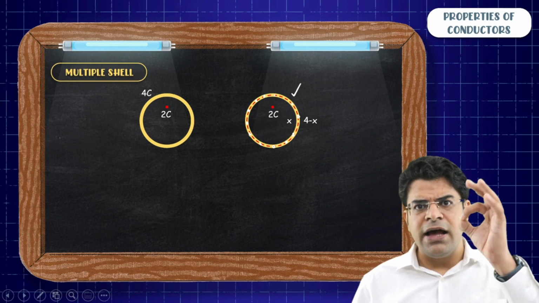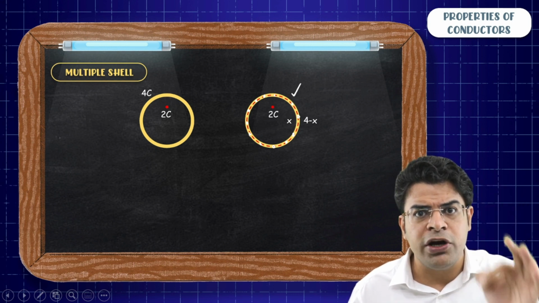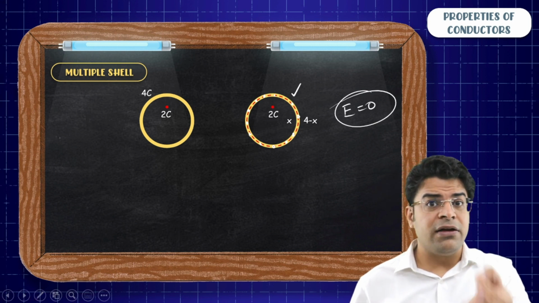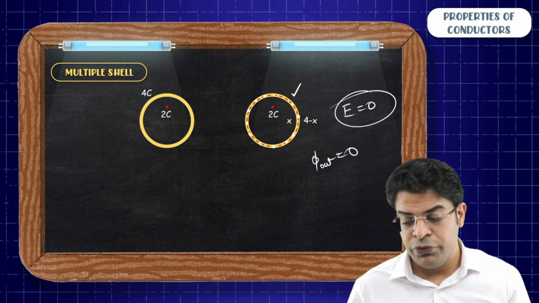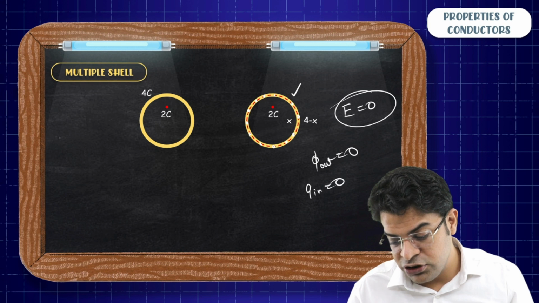Each and every point on this Gaussian surface lies in the flesh of the conductor, so at each and every point on this Gaussian surface the electric field strength is zero. If electric field strength is zero, the net flux coming out is zero. If the net flux coming out is zero, you can say that the total charge inside is zero.